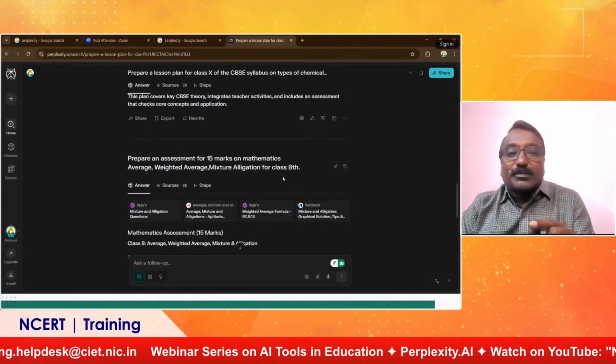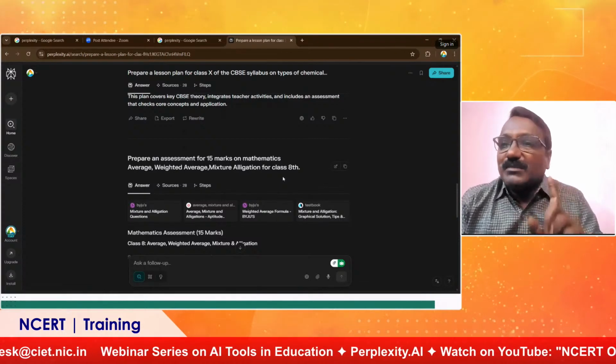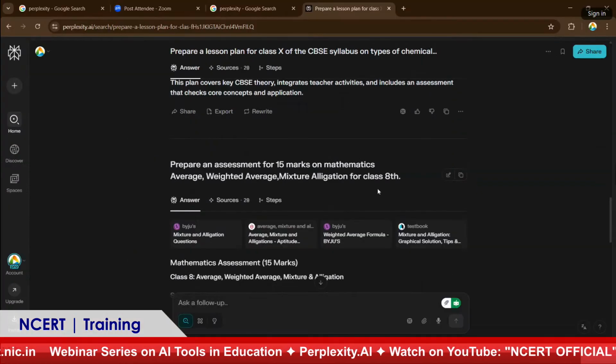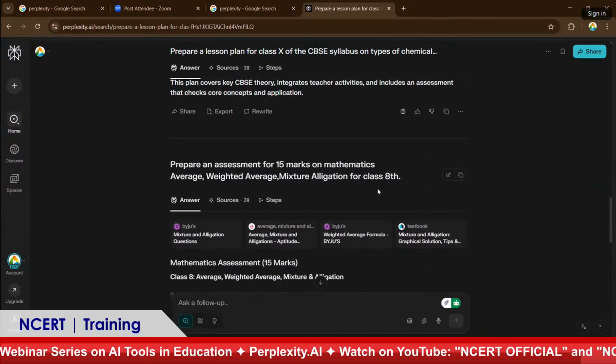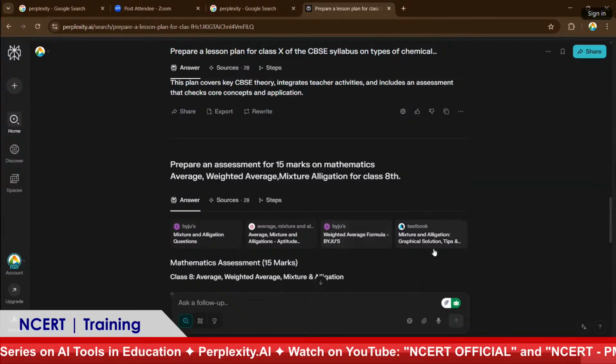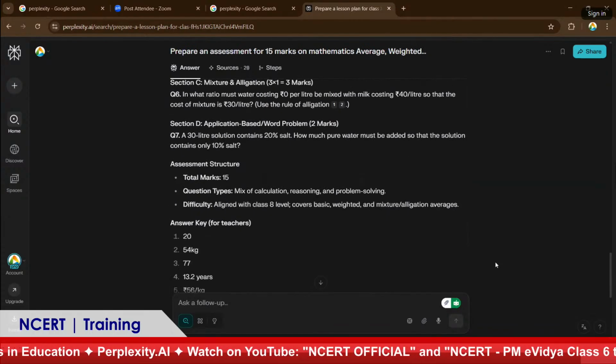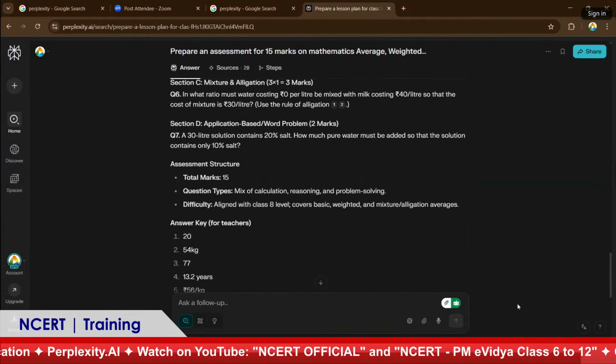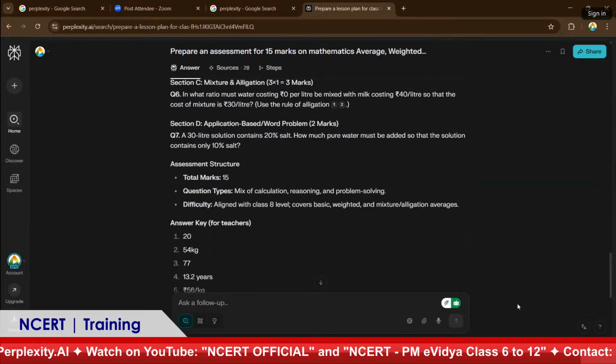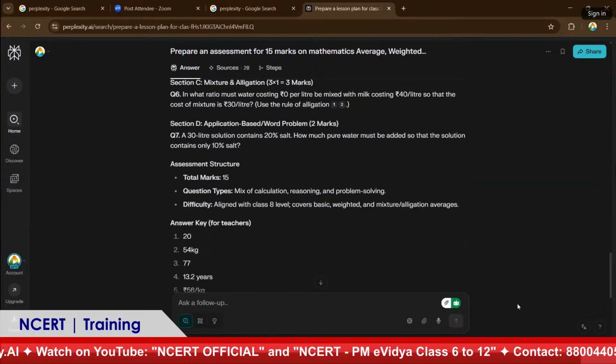So this is topic, subtopic, and subtopic. On those particular things, it gave separate questions for 3 marks, 2 marks, 2 marks together. Like that, it went up to 15 marks, and it gave citations for all. So we need not worry whether the problems are right or wrong. Of course, we need to check.